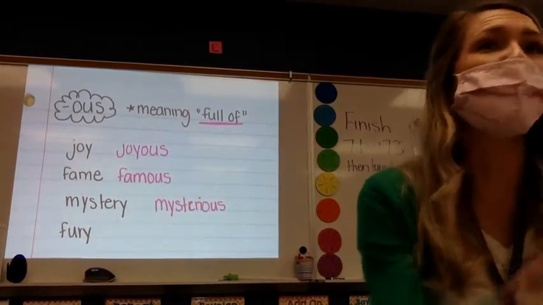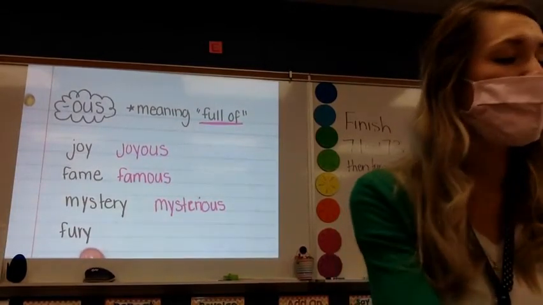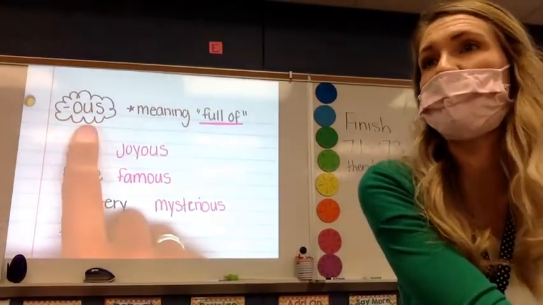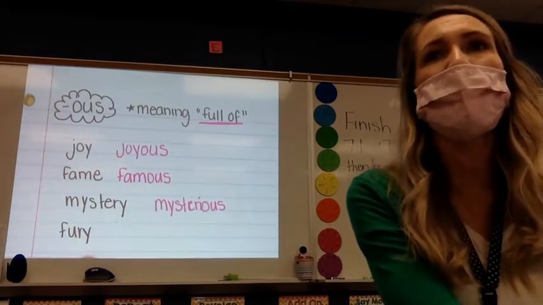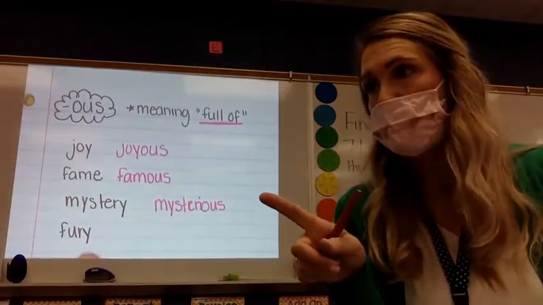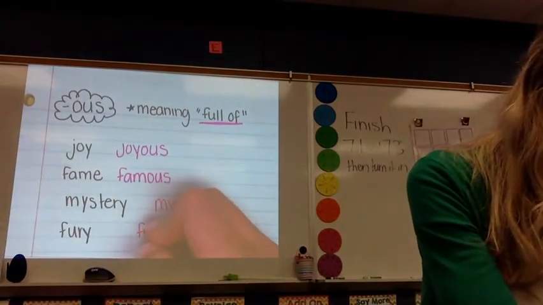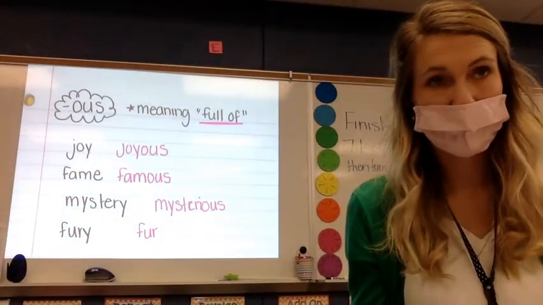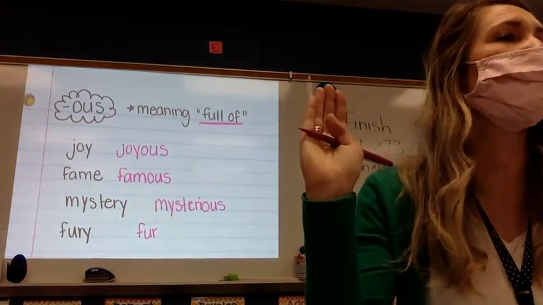So if we're going to take the word fury, we see that Y ending. I want to turn it into what word? Furious. Yes, we're going to put the OUS ending onto it. But we know it ends in a Y. So what do I need to do to that Y in order to make the word furious? Turn and tell your neighbor. What are we going to do? Tell me.